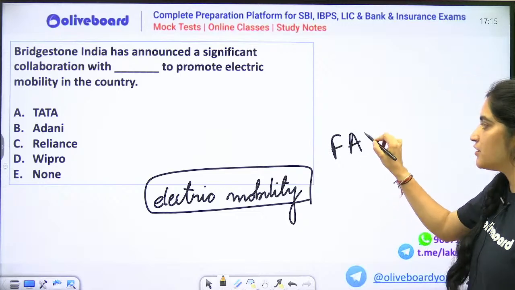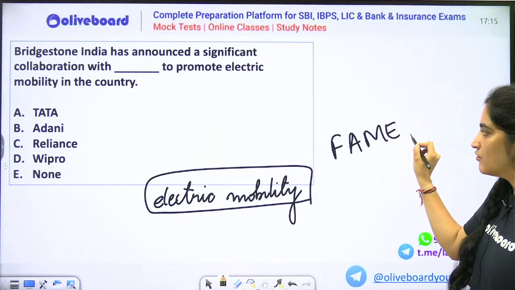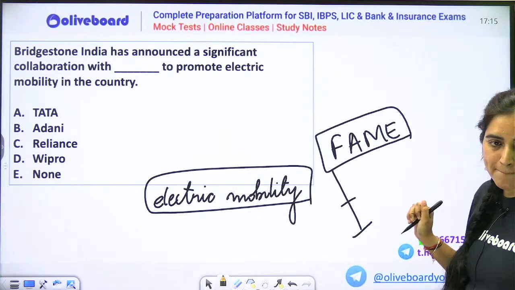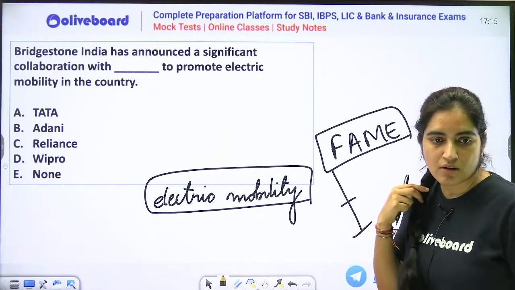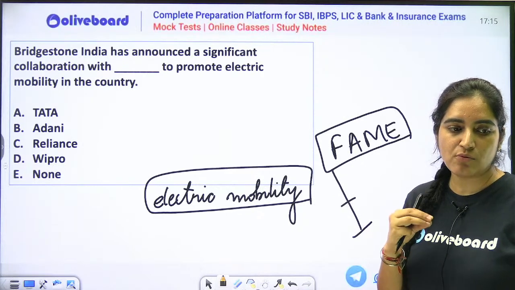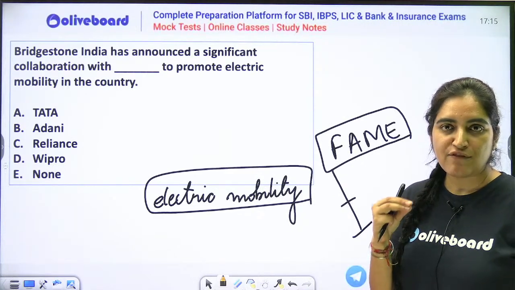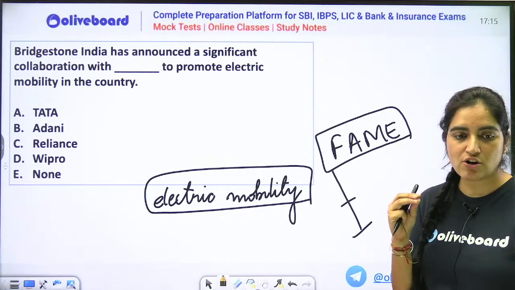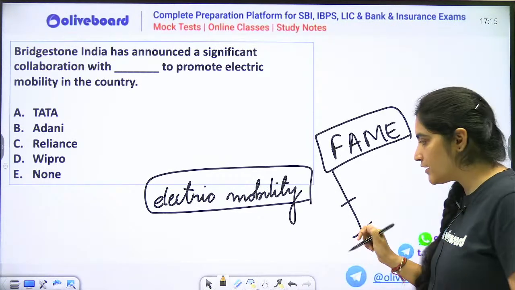FAME initiatives are related, which is the ministry? FAME initiative is related to which ministry? If I tell you FAME initiative is related to Ministry of Heavy Industries, is it correct or not? Is it related to heavy industries?